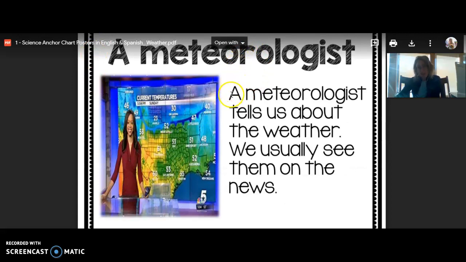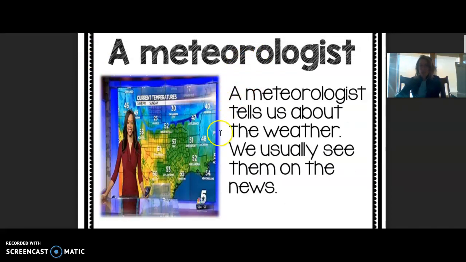Meteorologist. A meteorologist tells us about the weather. We usually see them on the news. I've definitely seen this before. The person stands in front of the screen and they point to where the storm is coming in or where the hot weather will be. I've definitely seen them before. So a meteorologist is a scientist who tells me about the news.